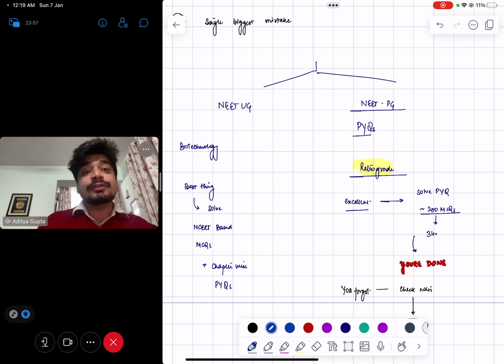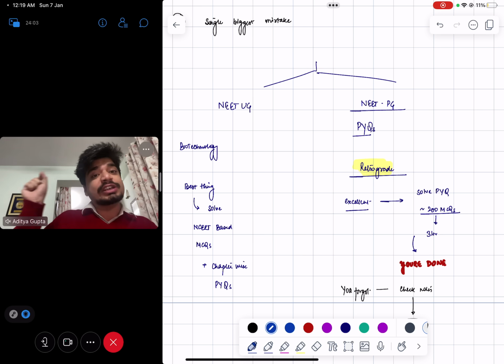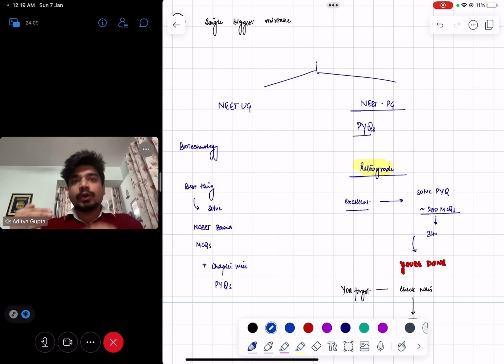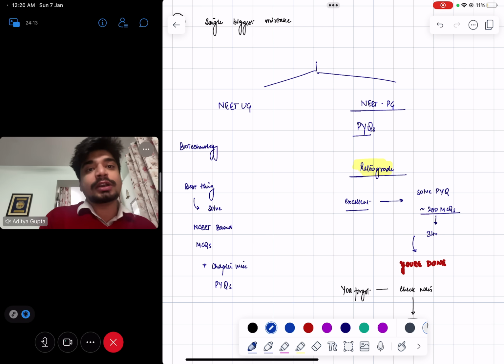So that is the reason for making concise notes as far as PG is concerned, that revision becomes important. You cannot revise the main set of notes, going through each and every line again. Not all of those lines are important. In previous year questions, the important stuff is covered. Whatever you don't know, you read that part and you move on. Revision is not rereading. Single biggest mistake. I have also done it. I don't want you guys to make it.